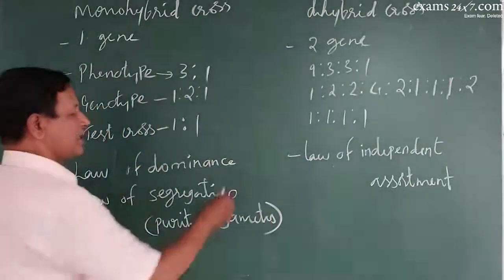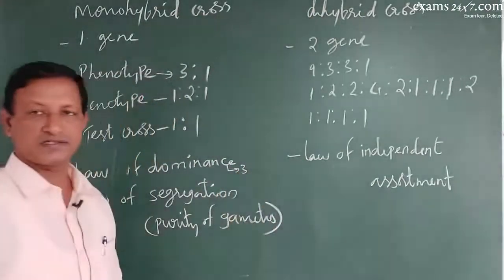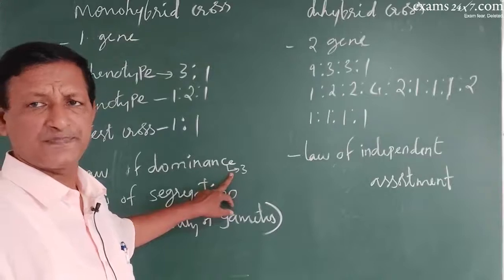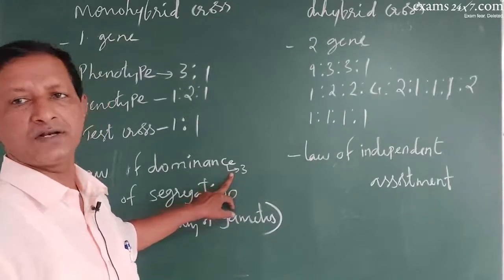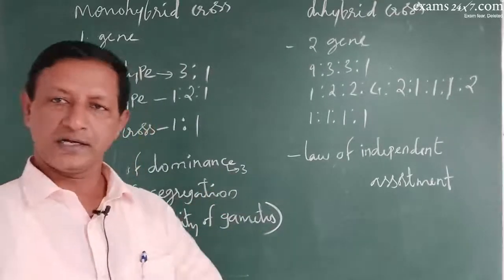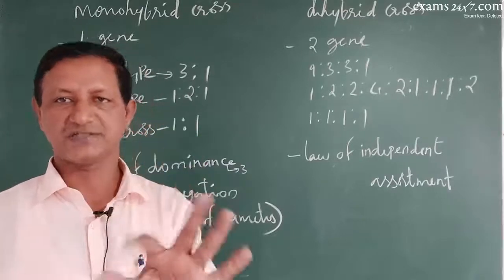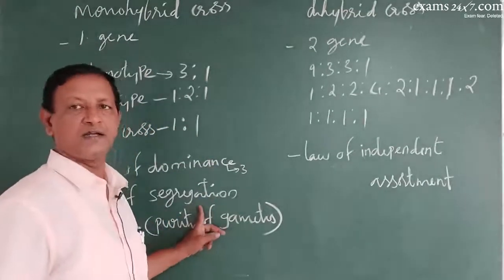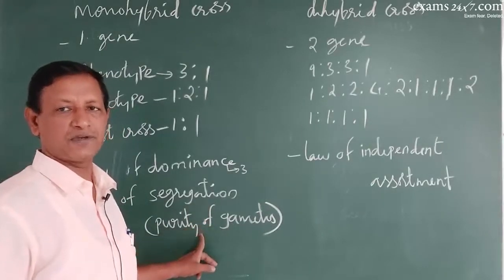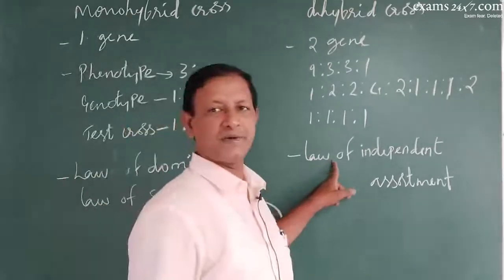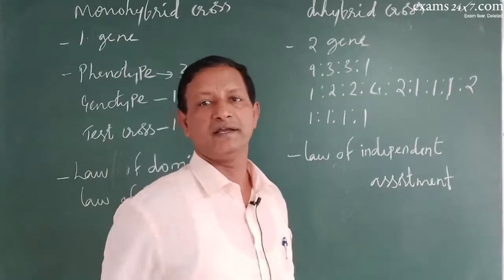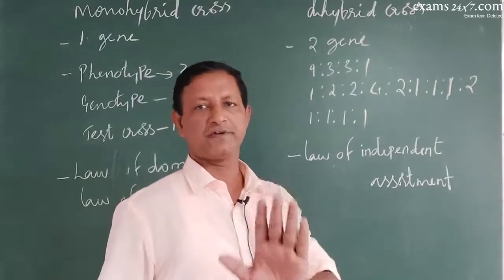So the law of dominance has three statements. The genes for the characters are located on chromosomes, and genes may be homozygous or heterozygous. When heterozygous, only the dominant character will be expressed. The law of segregation says that whenever a pair of factors for a character are brought together in a hybrid, they segregate during the formation of gametes. The law of independent assortment says that the factors for two or more contrasting characters are distributed independently of each other during the formation of gametes.